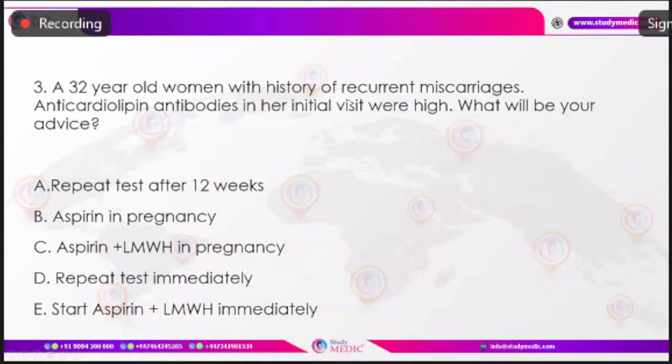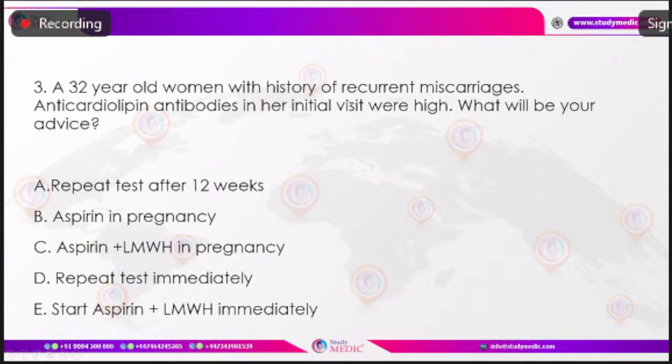A 32-year-old woman with a history of recurrent miscarriages had antiphospholipid antibodies tested in her initial visit and it was found to be high. What's your next advice? No, we don't advise to start immediate aspirin and low molecular weight heparin. Definitely, we need to repeat the test after 12 weeks and see if it is still positive, because we can even get false positive results with one test.